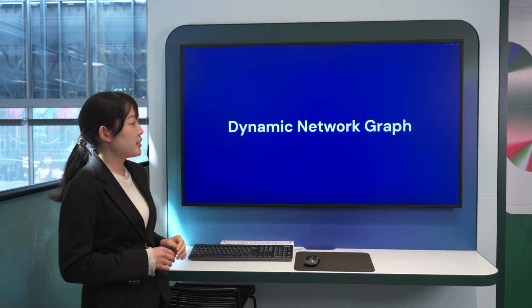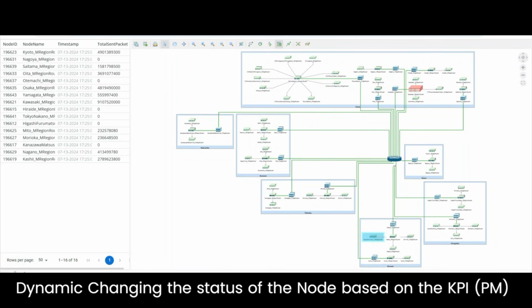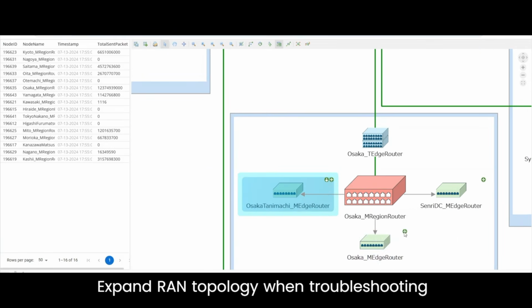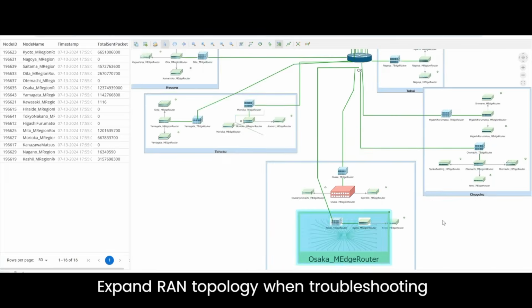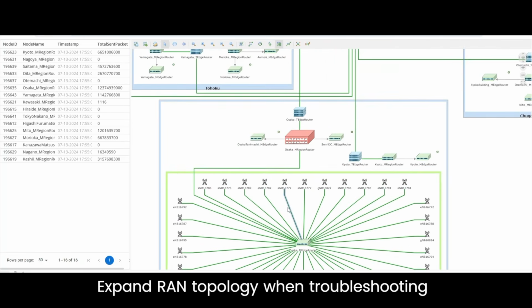The third one is a dynamic network graph here. It dynamically changes the status of the node based on the performance management data. So we can see the node status like this on the visualization tool, red highlighted. And also we can see the base stations under the one router here, like this.